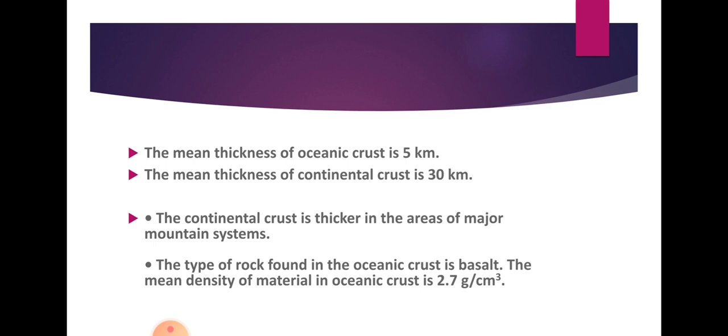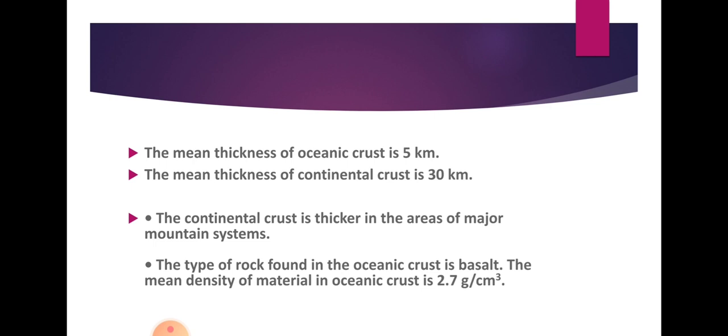The continental crust is thicker in some areas, where we can see mountains. Normally the continental crust has an average thickness of 30 kilometers, but it is much thicker in areas with mountain systems like the Himalayas or the Alps. In the oceanic crust, basalt rock is present and the density of the oceanic crust is 2.7 gram per cubic centimeter. You need to learn these figures.